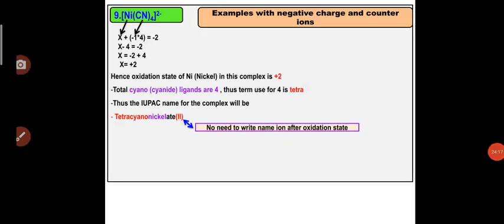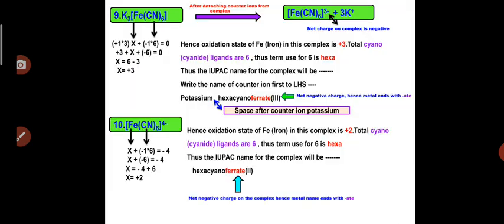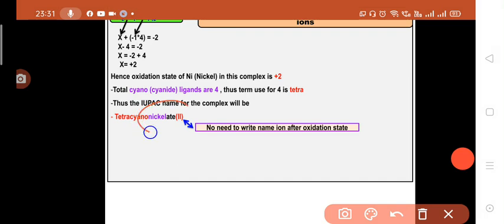After calculating the oxidation state, we will further proceed to give the IUPAC name for this complex. Here the cyanide ligand is termed cyano. There are 4 cyano ligands, so for 4 we give the term tetra. So the simple naming for this complex is tetracyanonickelate. Keep in mind that the net negative charge on the complex is -2, so for naming we have written the name of the metal ending with ate. That is the important point. Here we end the name with ate as a suffix.